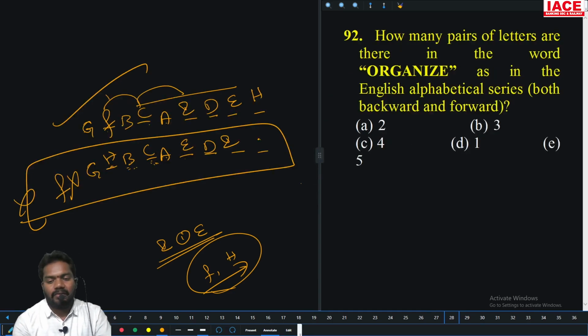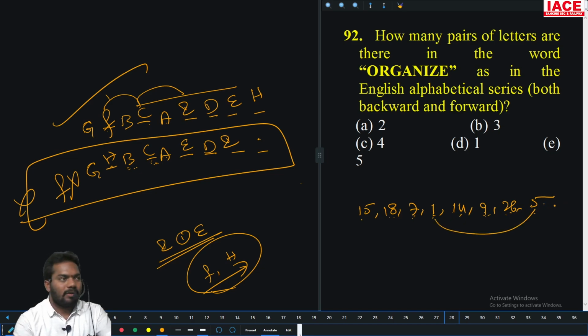How many such pairs of letters are in the word ORGANIZE? Come on. 15, 18, 7, 1, 14, 9, 26 and 5. 15, 16, 17, 18, no need. 18, 19, 20, 21, 22, 23, no need. 7, 8, 9, 10, no need. 1, 2, 3, 4, 5, 1 pair. 14, no need. 9, no need. 26, no need. Because there is no number more than 40, no need to count. More than 9, no number, no need to count. More than 26, no number, no need to count.